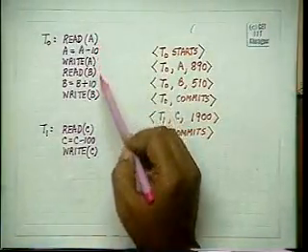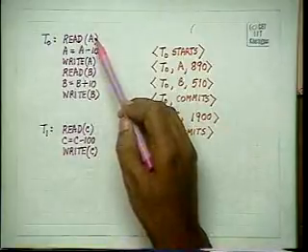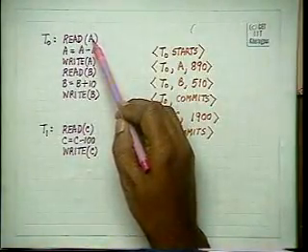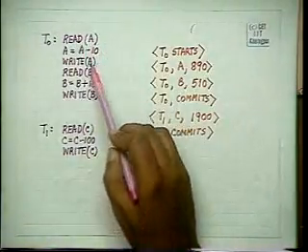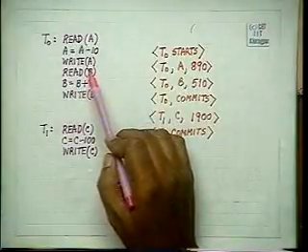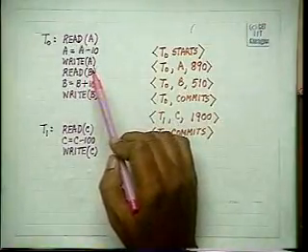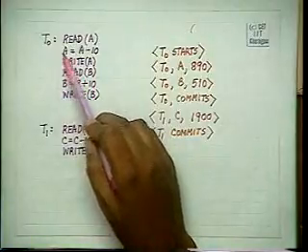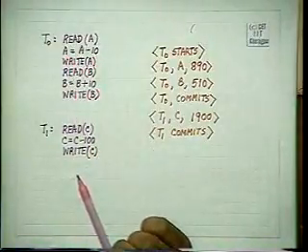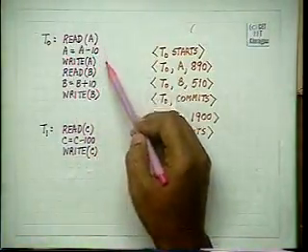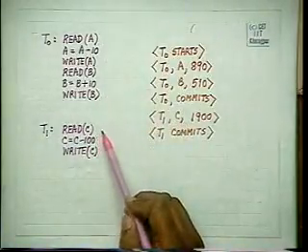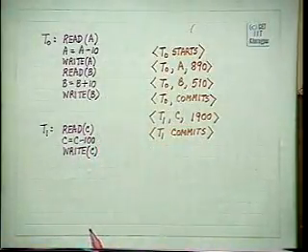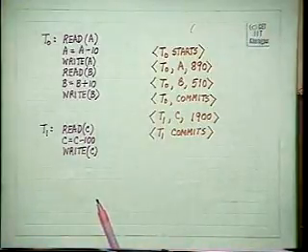Without loss of generality, this convention is quite fine, provided we remember that a read operation reads from a disk variable to a memory variable, and a write operation writes a memory variable into a disk variable, and all these operations are actually operations on memory variables. So this is a money transfer routine, and this is a withdrawal routine. Both are consistent routines on their own.